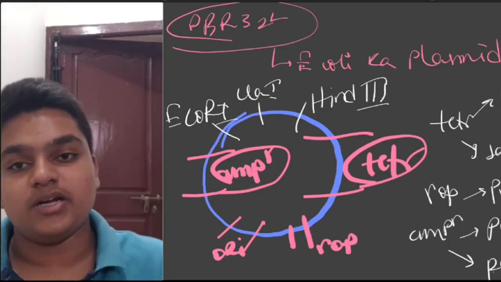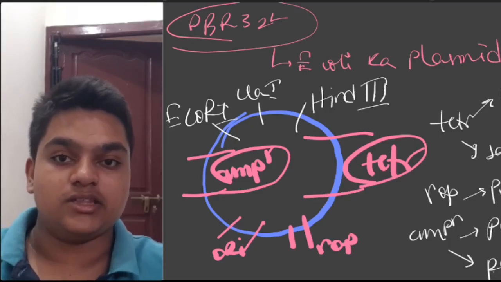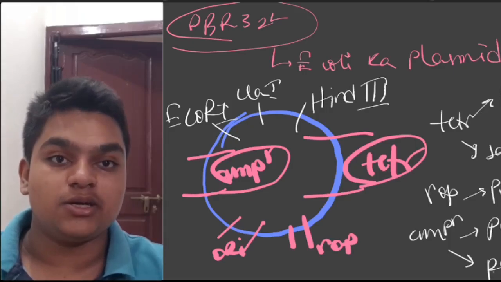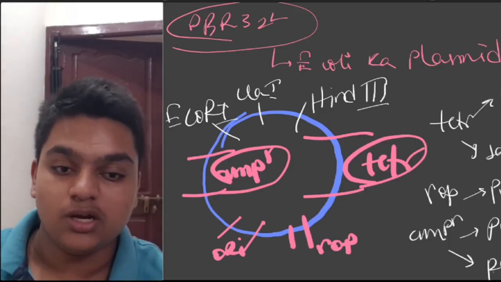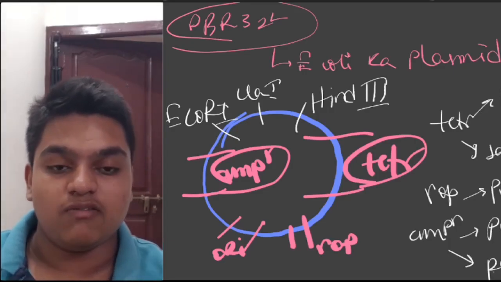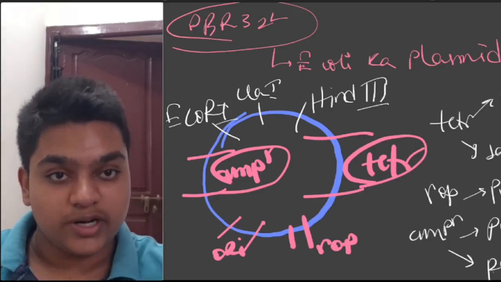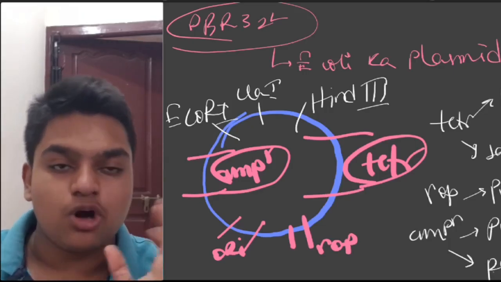Now when I have applied this molecular glue, what happened? This gene got attached in the tetR region of pBR322. Now what I did is I sent this back into Escherichia coli and left it for replication. Since ORI is present, it is able to replicate and it will produce many copies.